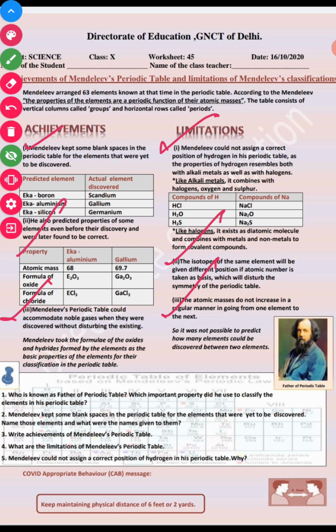So you can write this as the answer of this question, and you can write even this also.